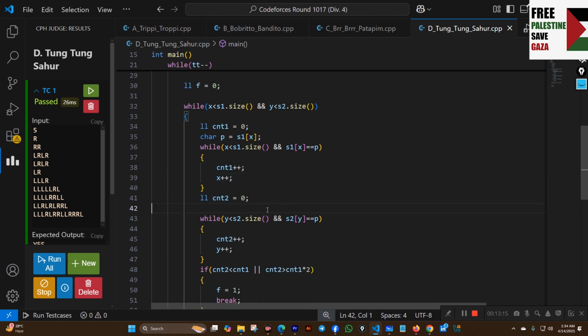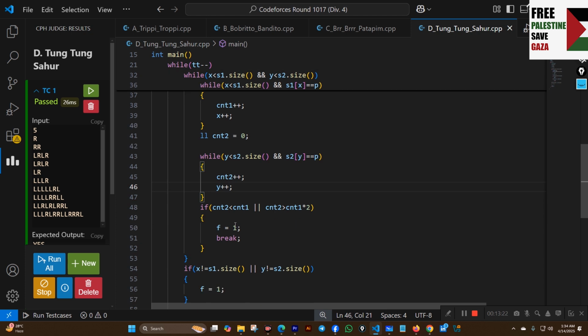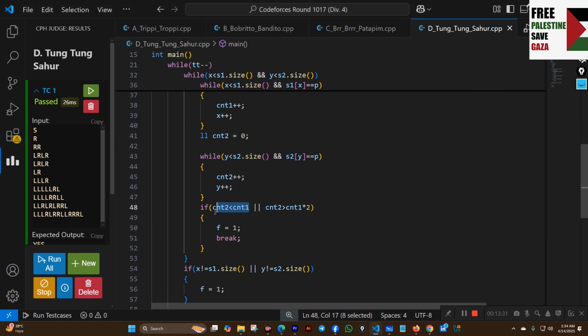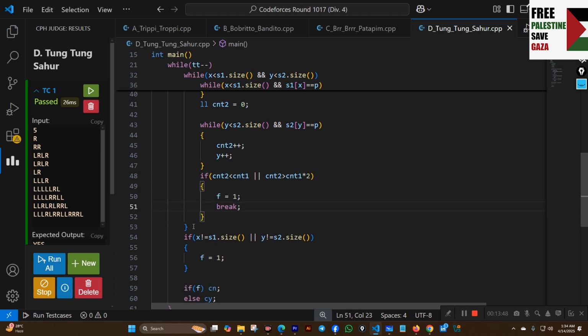Then we take count 2, and when these conditions are satisfied, we increase count 2 as well as y, and then we check these two conditions. So when one of the conditions is going to be true, we can say that our output is going to be no. So here when one of these two conditions is true, we set the flag as 1 and break here.